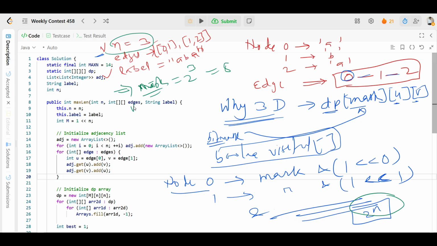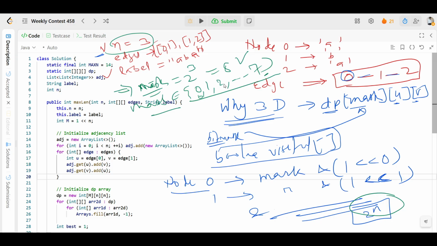So if we have to do the mask, it means 0, 1, 2, and it will go till 7. Means if we have n nodes, the total mask value is 2 to the power n, so we have masks 0 to 7.